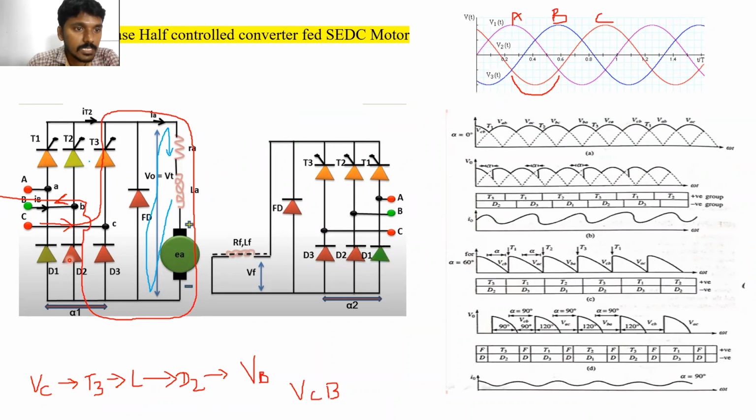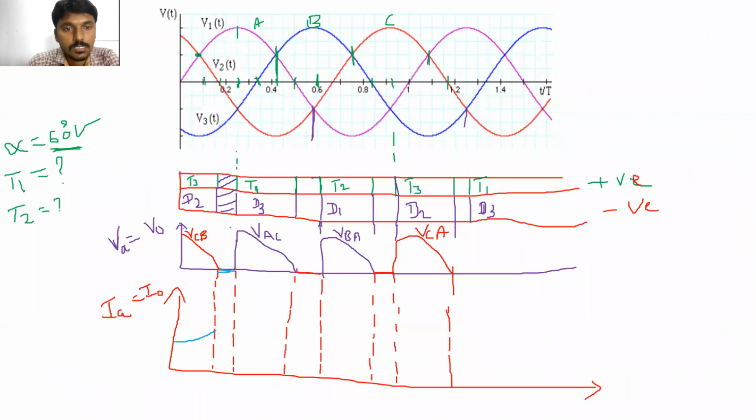Clear? So when not a single device is connected, whatever energy is stored in the inductance will be released through this freewheeling diode. So in this period, the freewheeling diode is turned on. Is it right?